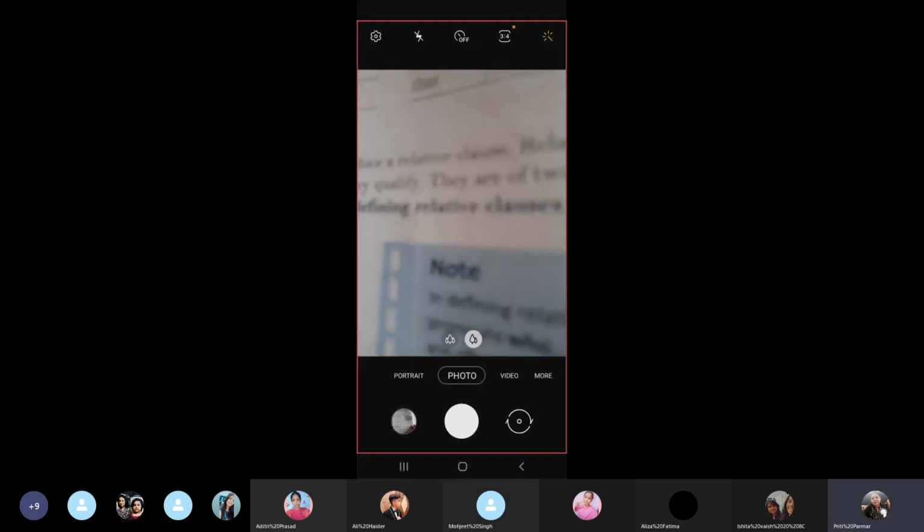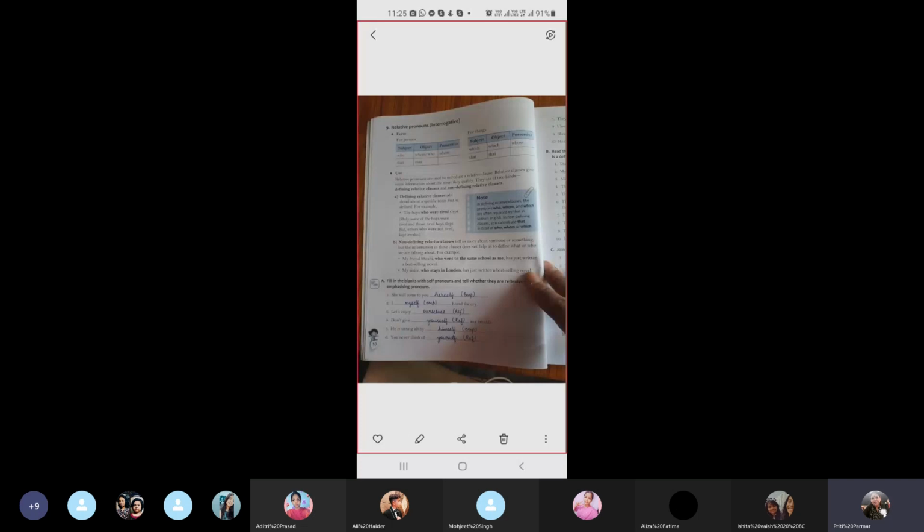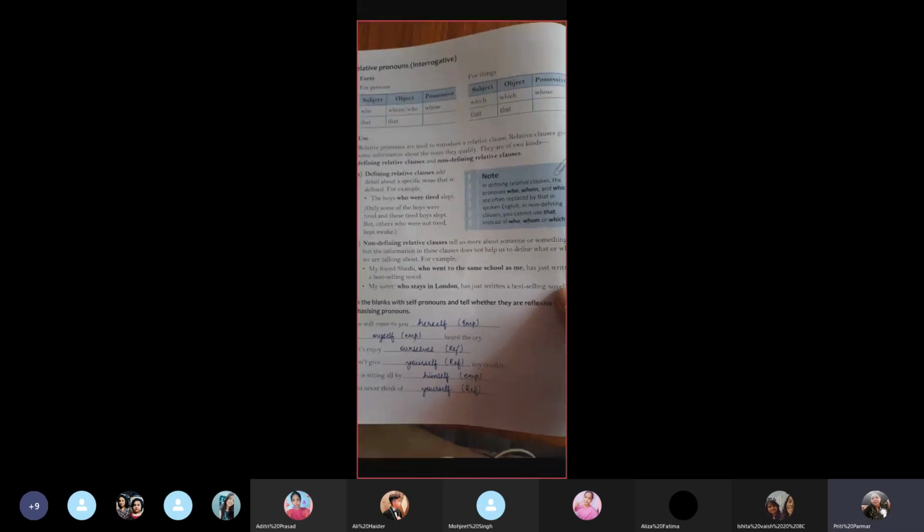Okay. So when we talk of the last, the relative pronoun, that is interrogative. Now, a relative pronoun is very much same as the interrogative pronouns which we have done. Let us see the difference of this. Relative pronoun. Who is the subject. In the object form, it will be whom. And then in the possessive, it will be whose. So let's see the use of it, and then it will be more clear to us.